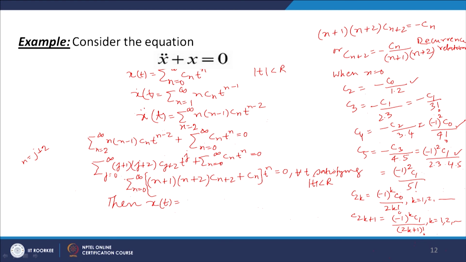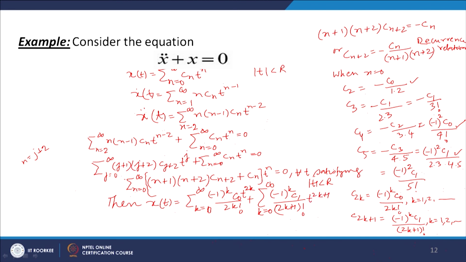So, this series will be equal to sigma k equal to 0 to infinity minus 1 to the power k C naught divided by 2k factorial t to the power 2k, plus sigma k equal to 0 to infinity minus 1 to the power k C1 divided by 2k plus 1 factorial into t raised to the power 2k plus 1, where C naught and C1 are arbitrary.